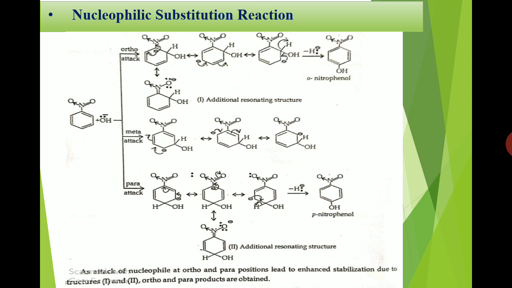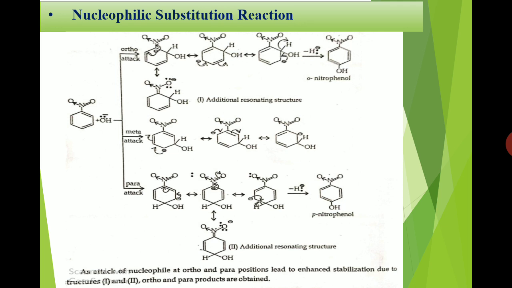If the nucleophile is added on nitrobenzene at the ortho position, then we get 5 resonating structures and the negative charge is delocalized. Always remember one thing: when a nucleophile attacks benzene, the negative charge is delocalized on the benzene. If an electrophile attacks the aromatic ring, the positive charge is delocalized inside the ring. Here the nucleophile is OH minus, so the negative charge is delocalized. So the nucleophile attacks the ortho position and we get 5 resonating structures. In the same way, if the nucleophile attacks the para position, then we get 5 resonating structures.